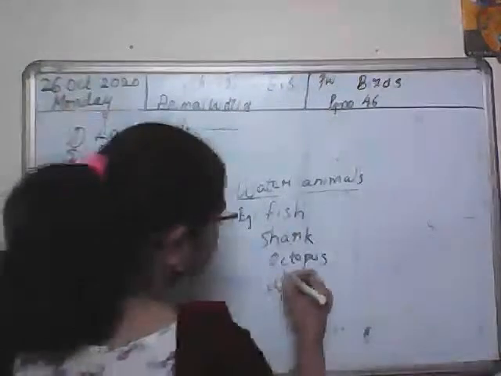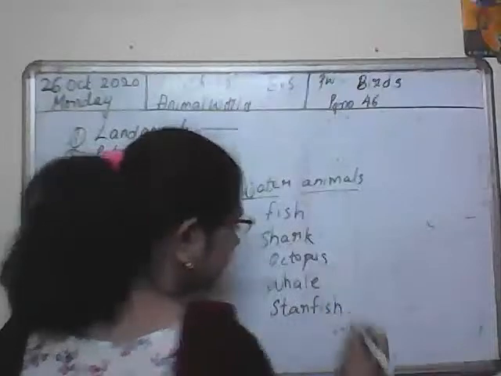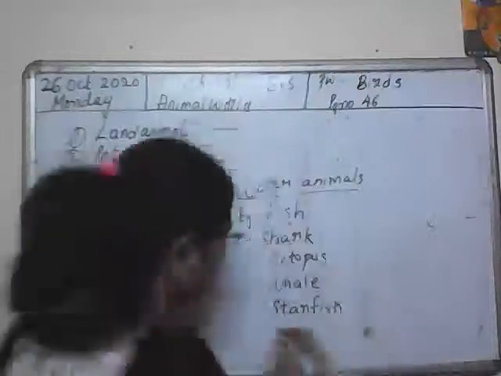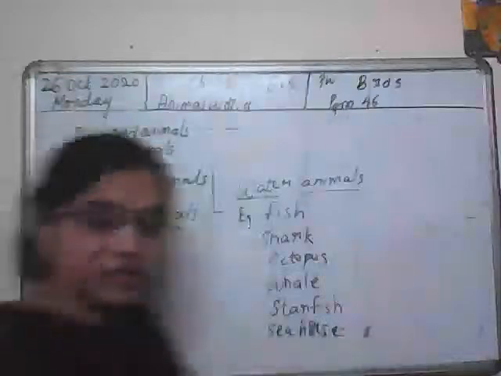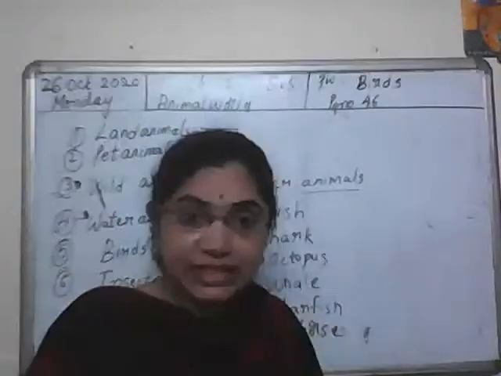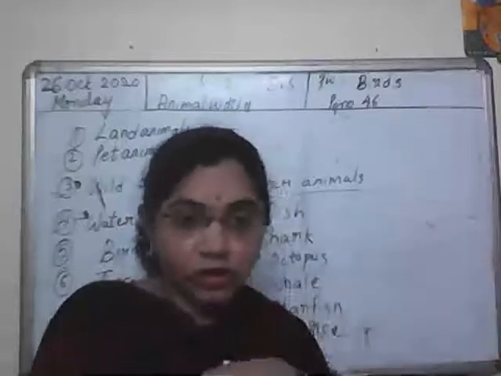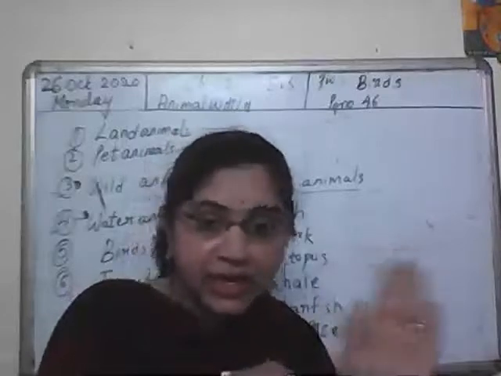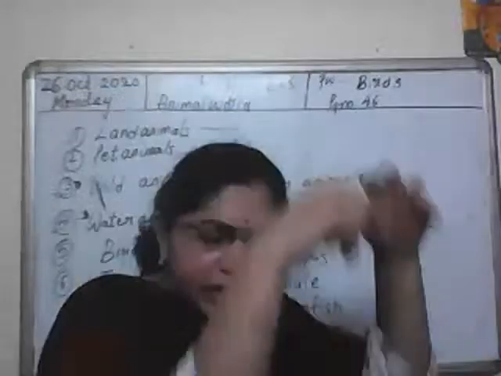Whale, yes, whale, octopus, starfish, seahorse. Okay, thank you. All these are water animals. They live inside the water. They don't live on land at all. वो कभी land में नहीं रह सकते हैं. They cannot live on land. They live only in water.